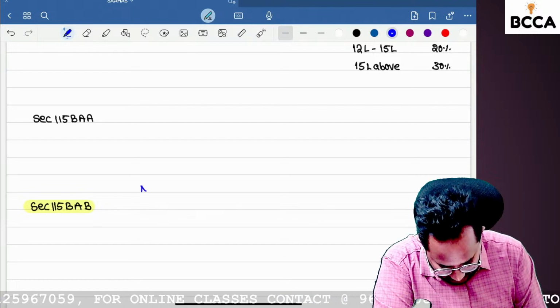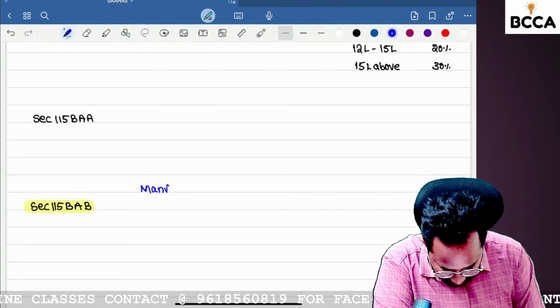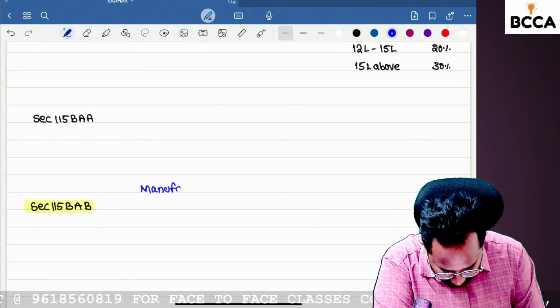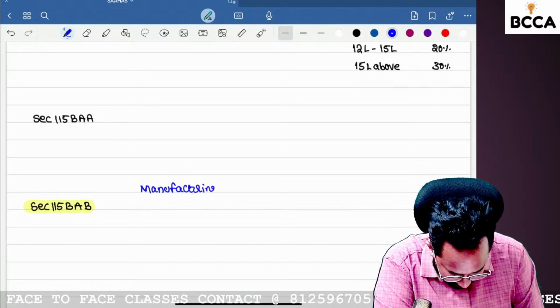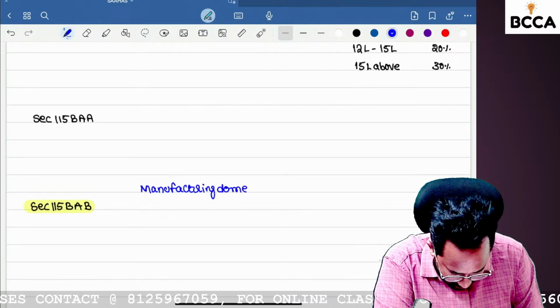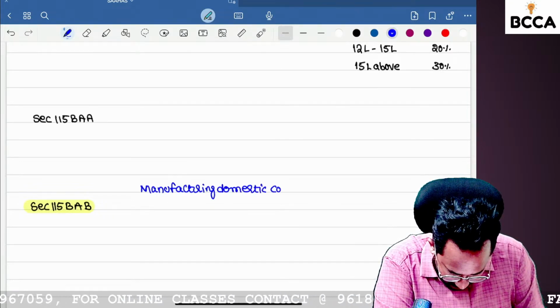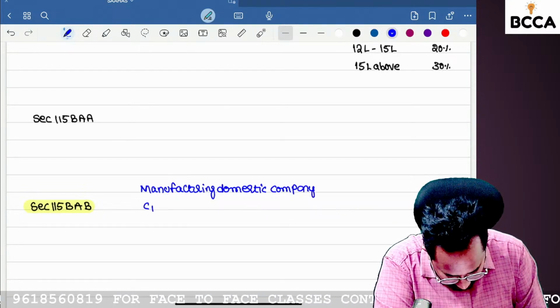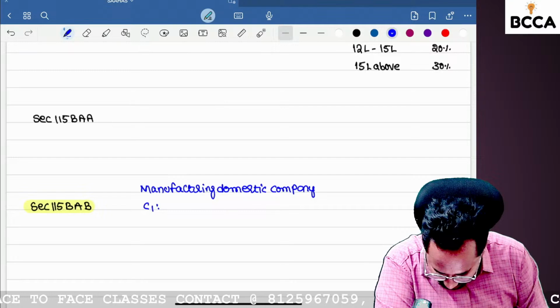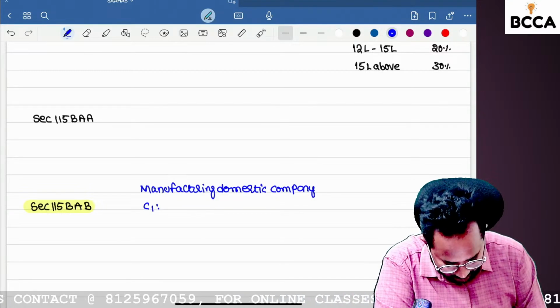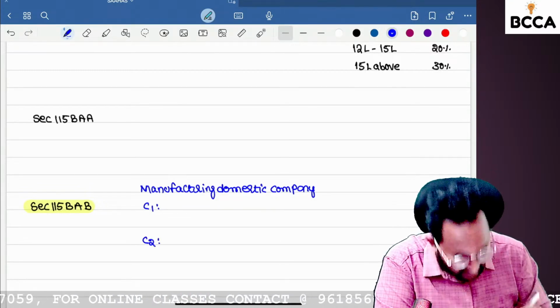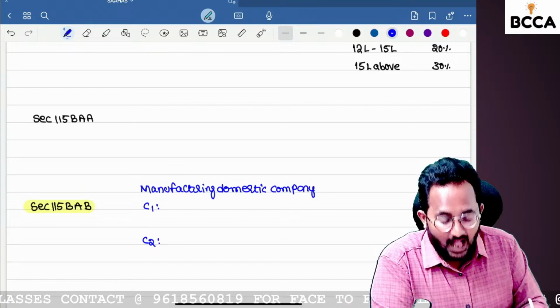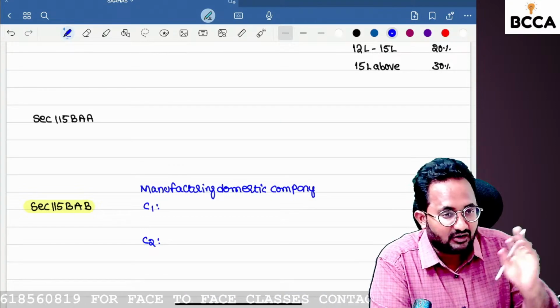If a manufacturing domestic company satisfies these two conditions, they can opt for the optional tax rate under section 115 BAB.